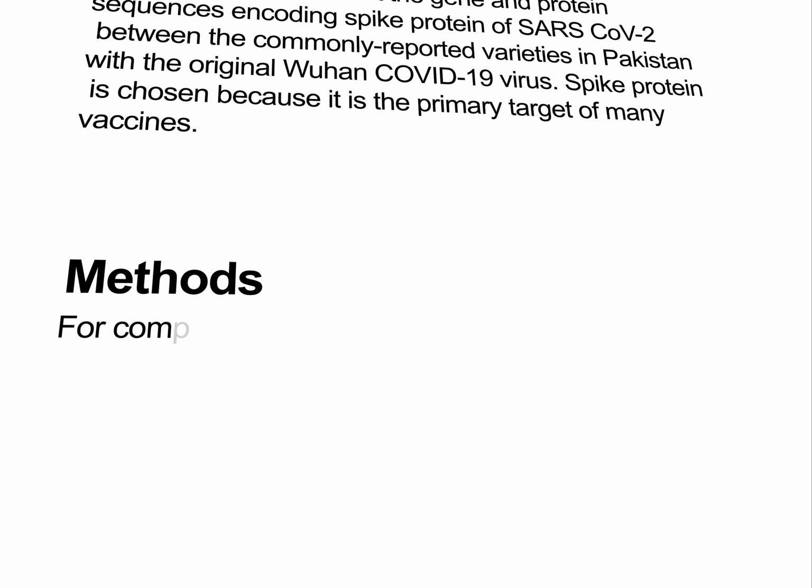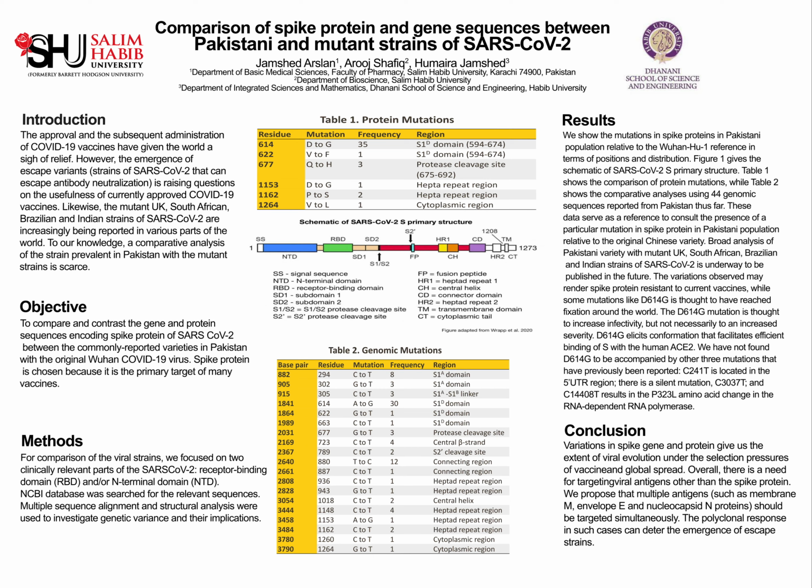The data serves as a reference to consult the presence of particular mutations in spike protein in Pakistani population relevant to the original Chinese variety. Broad analysis of Pakistani variety with mutant UK, South African, Brazilian and Indian strains of SARS-CoV-2 is underway to be published in future. The variations observed may render spike protein resistance to the current vaccines, while some mutations like D614G is thought to have reached fixation around the world.